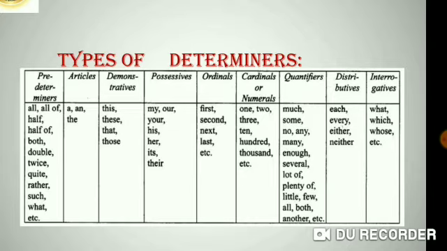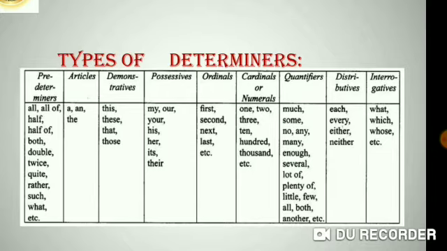Articles, we know these articles very well: a and the. Demonstrative: this, these, that and those. Possessive: my, our, your, his, her, its and their. Ordinals: first, second, next, last, third and all. Then cardinals, or it can be also called numerals: 1, 2, 3, 10, 100, 1000, etc.